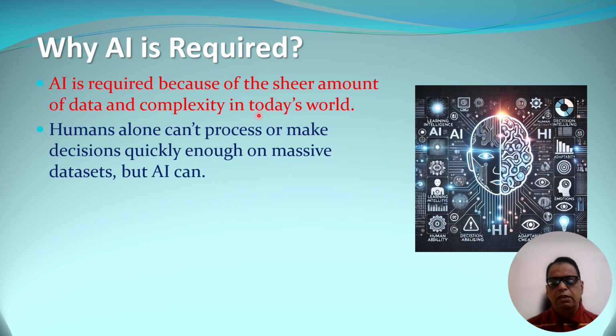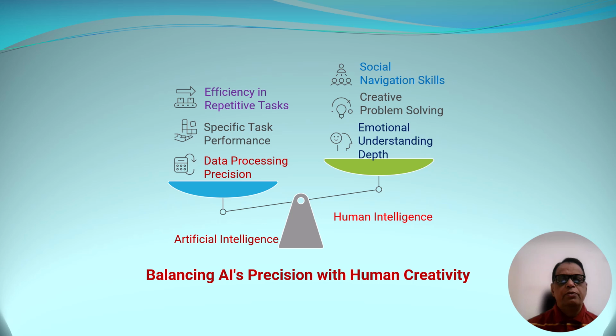As I said, there is a large amount of work which otherwise is very difficult for humans, but AI can do it. Humans cannot process such a large amount of data. They cannot make decisions quickly enough on massive data. But AI can definitely make use of this data, process it and make decisions. And therefore, it is really useful for humans.